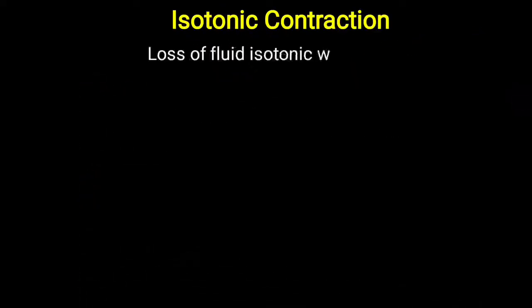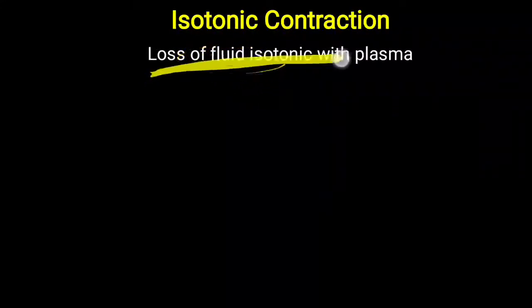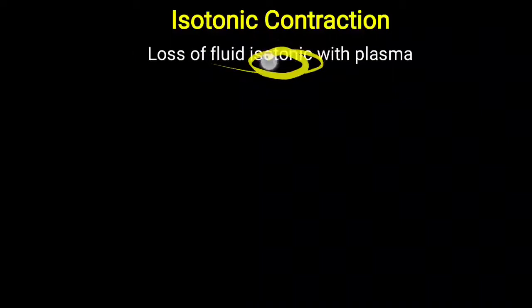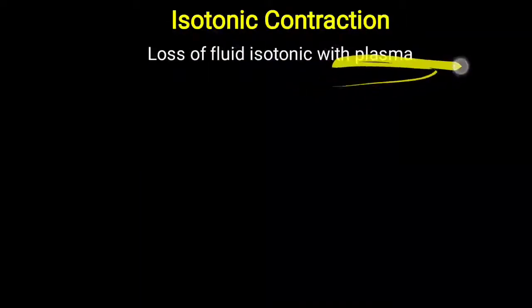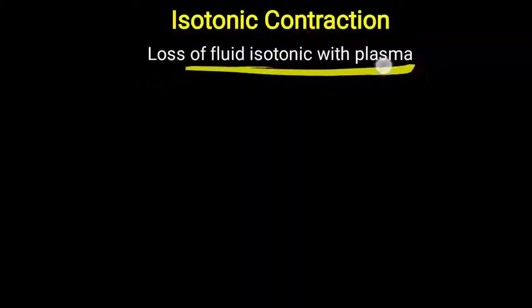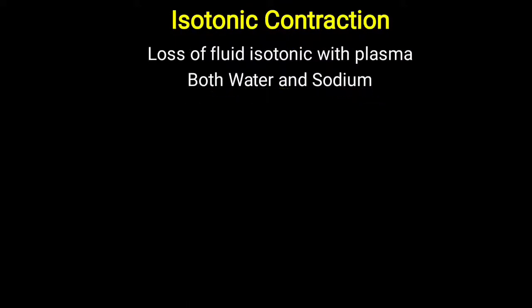First of all, the loss of fluid from our body is isotonic, meaning osmotically it is similar to the plasma osmolality. Our normal plasma osmolality is around 285 to 295 milliosmol. The loss of fluid is also in equal proportion to the plasma osmolality. The main solute in the plasma is sodium. So excessive loss of water and sodium is observed in this type of contraction. So sodium and water loss is seen.